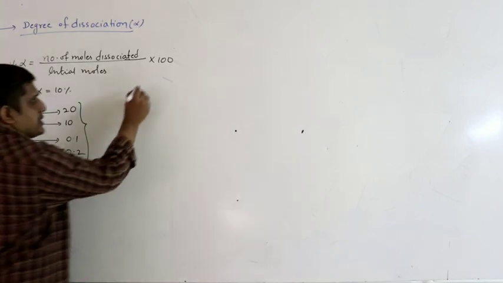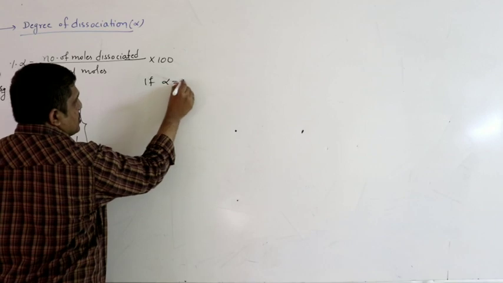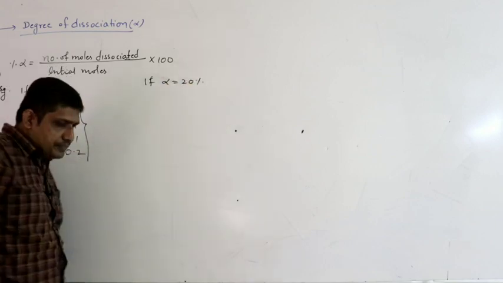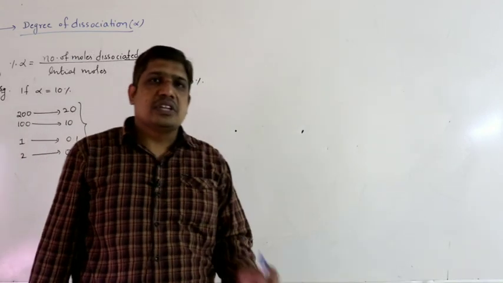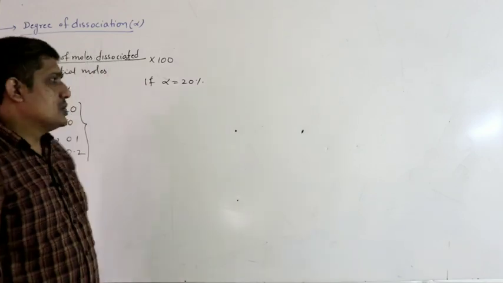Or let us take one more example. If alpha is 20%, that means degree of dissociation is 20%. So what is the meaning of that?